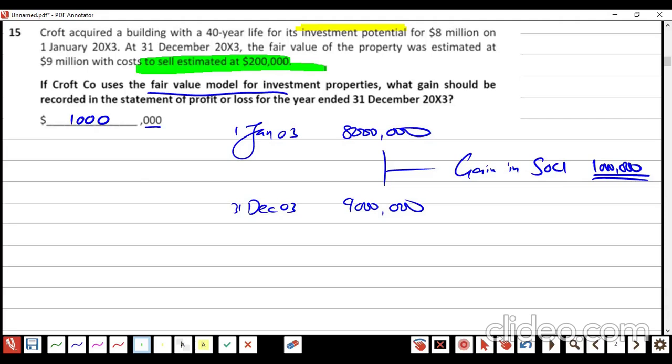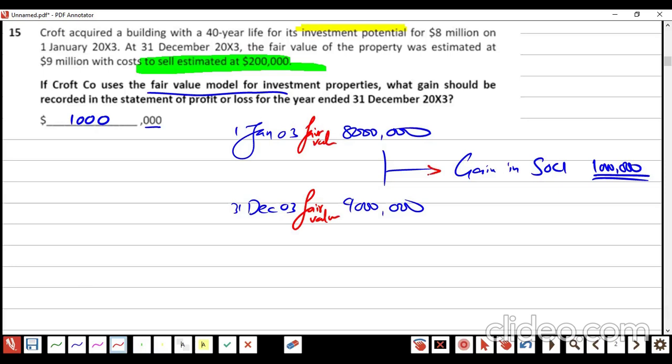I say, beta, it's not IAS 2 where we calculate NRV. This is NRV, fair value minus selling expenses. We don't need NRV. We need a comparison of value versus value. Value versus value is the IAS 40 fair value model.